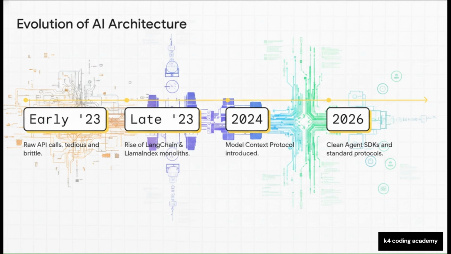Great, right? Well, as the models themselves got inherently smarter natively, these massive frameworks actually became a bottleneck. And that friction led to the introduction of the Model Context Protocol, or MCP, in 2024, which finally brings us to 2026, the era of clean agent SDKs and standard protocols. The underlying tech just evolved way faster than those early frameworks could adapt.